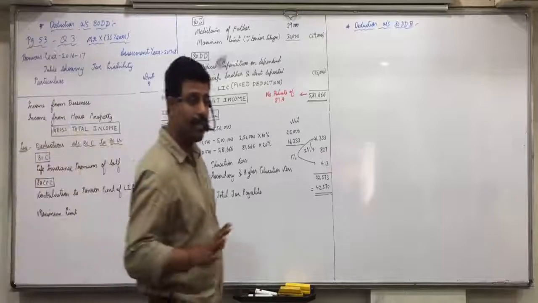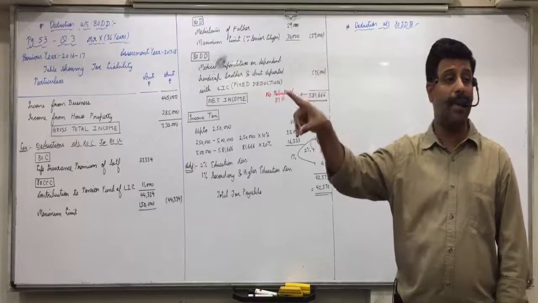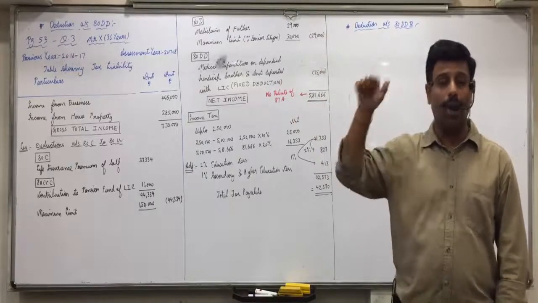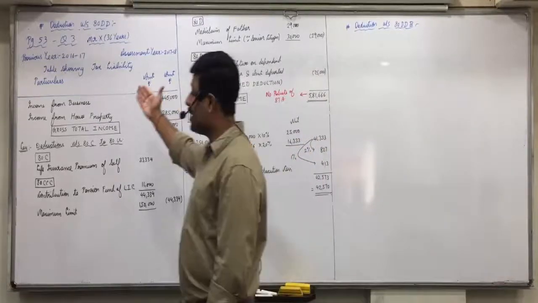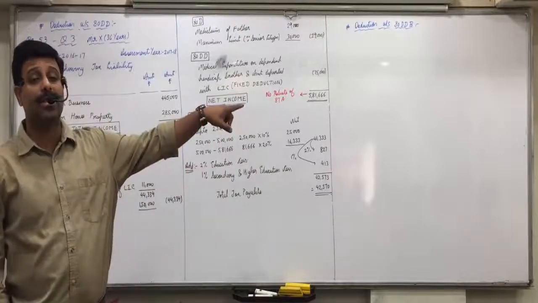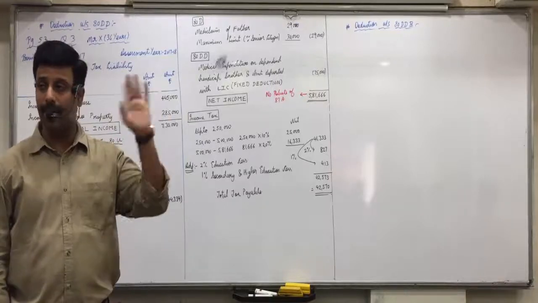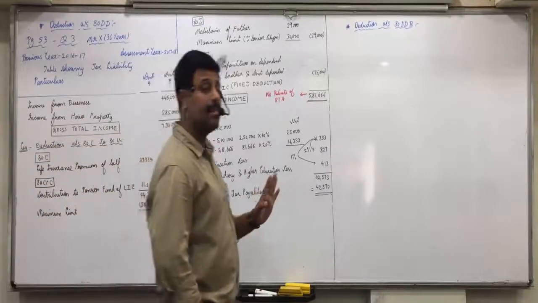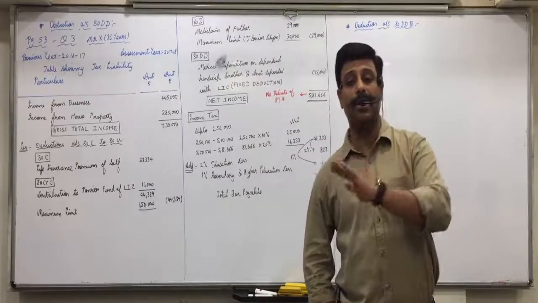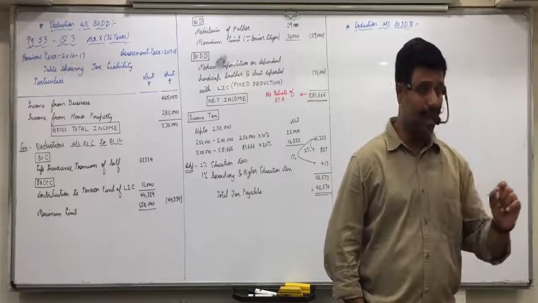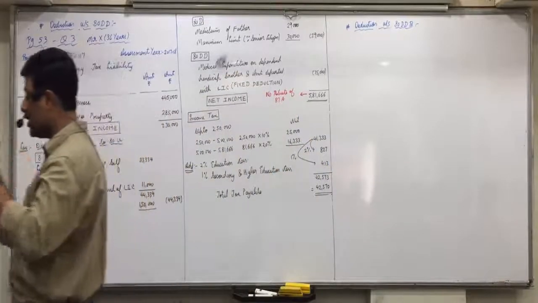Okay, so once again, main points. 80DD: handicap, dependent, relative. 80DDB: non-handicap, dependent, relative, and self also. What is covered here? In 80DD it is handicap. Here, non-handicap means what is covered? Expenditure on the specified disease, which is covered in Rule 11DD. And here the maximum limit is 40,000, senior citizens 60,000, super senior citizens 80,000, minus the amount reimbursed by the employer or insurance company.